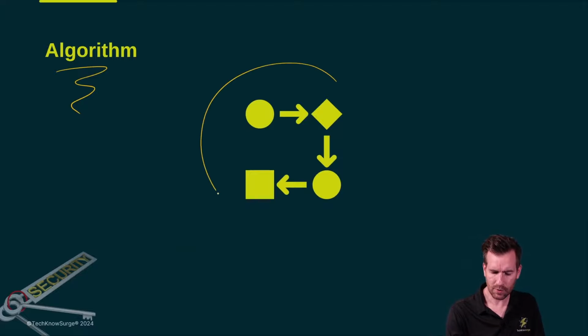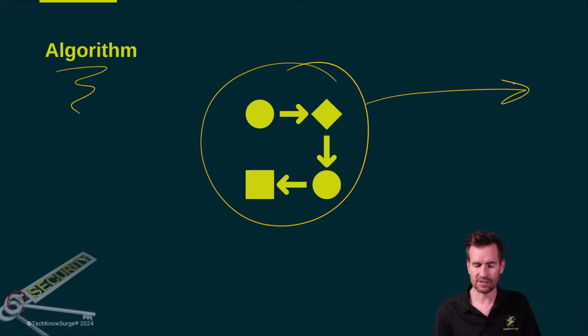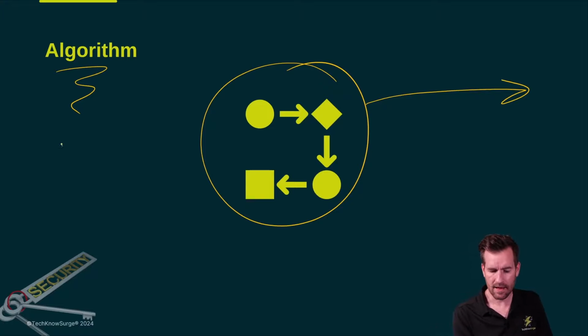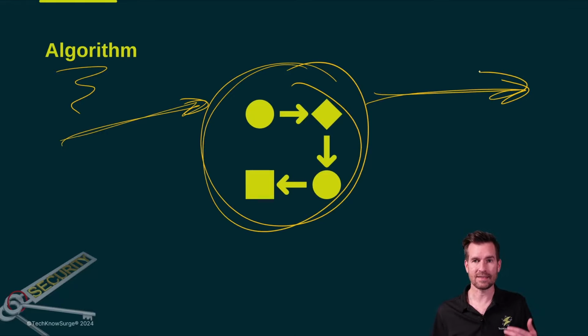Well, it's some sort of process that happens. You have some sort of problem or some sort of computation that you need solved, so there's some sort of output for this. And then you have some sort of input into it. So there's an input, it goes through this process, and then there's an output, and that's an algorithm.